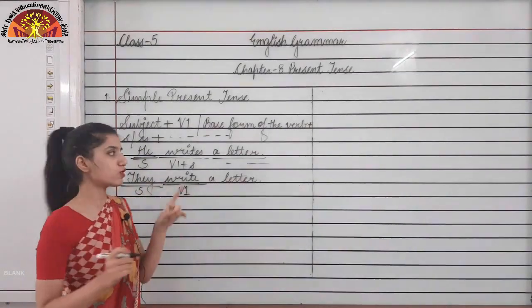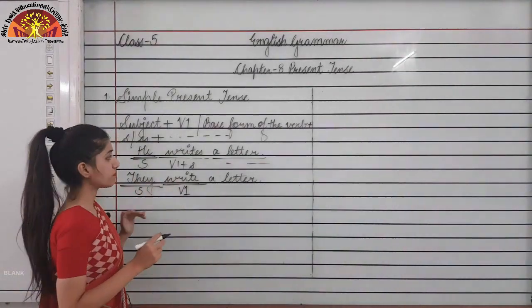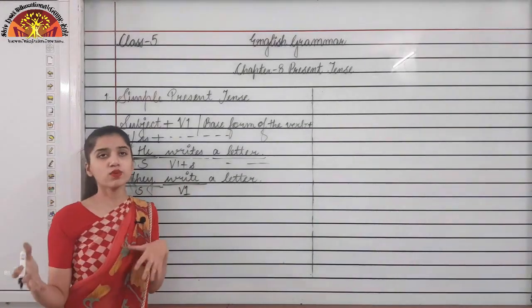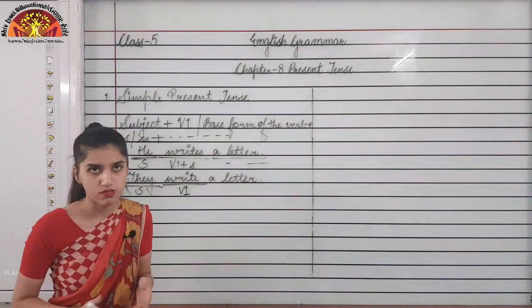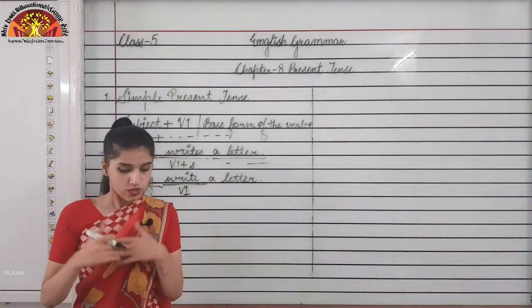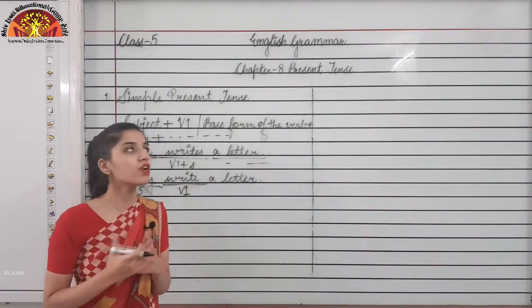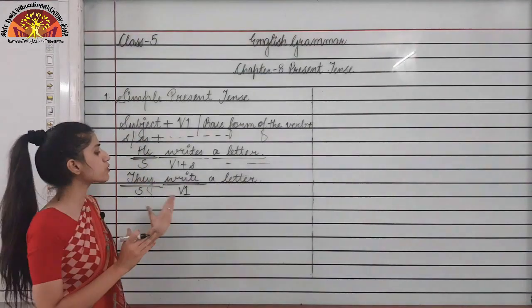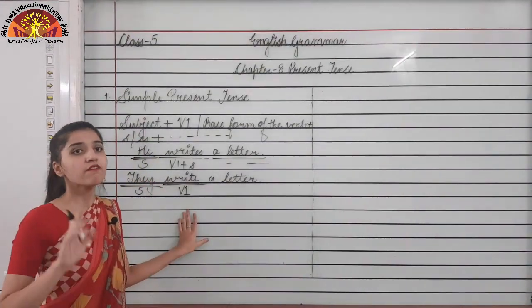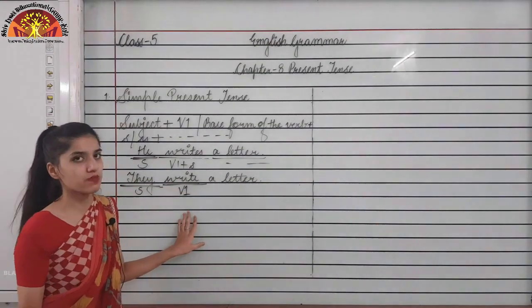Now this case has an exception also. I and you are singular pronouns. So with them also we will just use the base form of the verb. We will not add s or es with it.